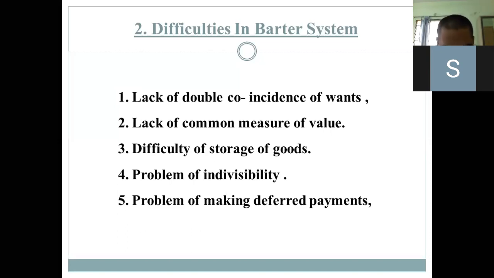Then next was the problem of making deferred payments. Deferred payments means payments which had to be made in the same form. If some goods had been taken from some person and he had to return them in the same form, for example if some milk products had been taken, then the milk products cannot remain in the same condition till they were returned. So deferred payment problems occurred. So this barter system failed in India.